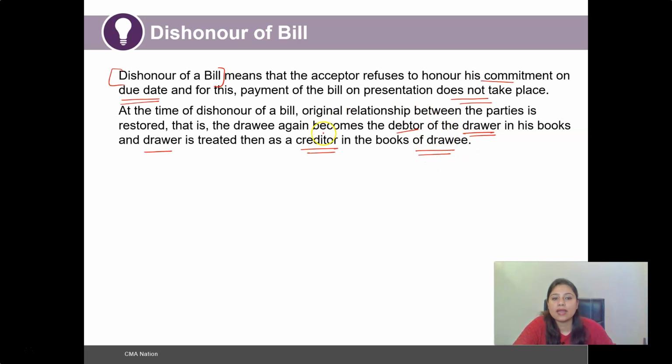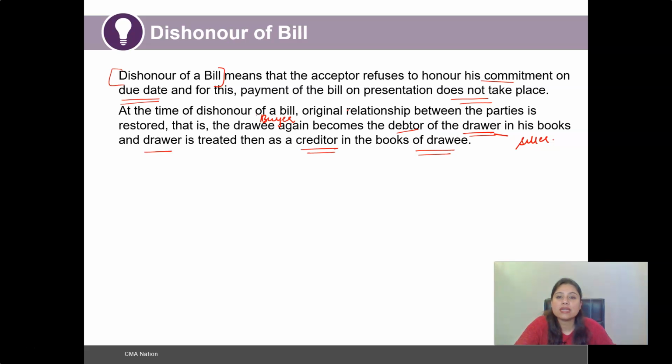As you understand, with drawee and drawer, we mean the drawee is the buyer, and the drawer is the seller. Right? So the original relationship is restored. Once the payment would have been made, the relationship would have come to an end for that particular bill of exchange and the settlement would have taken place.